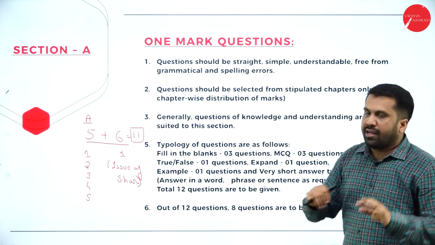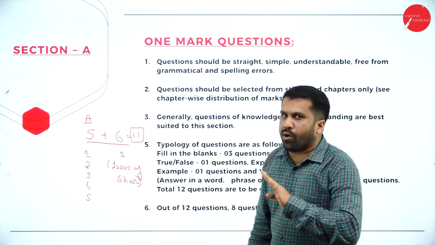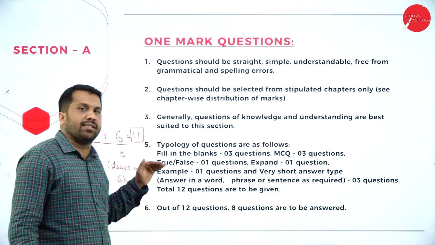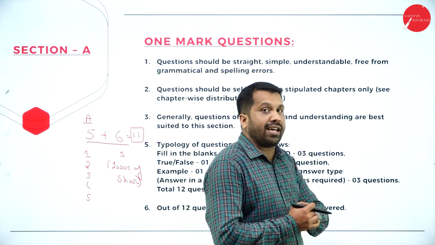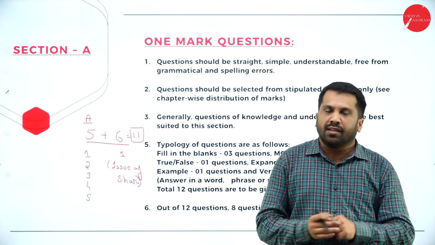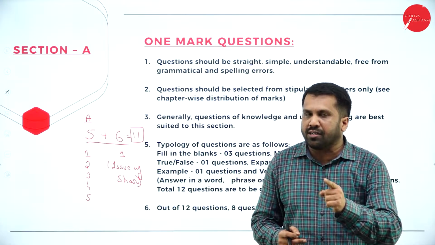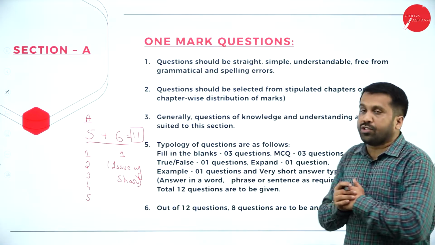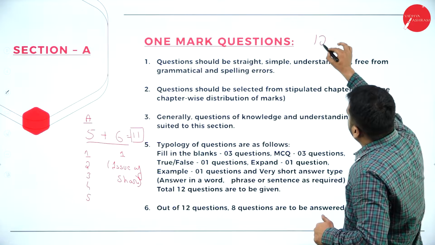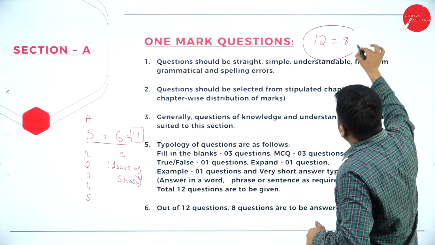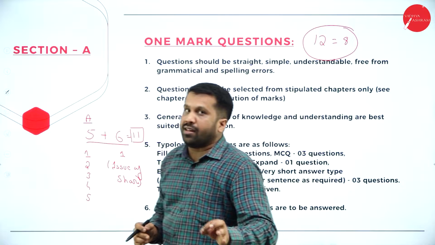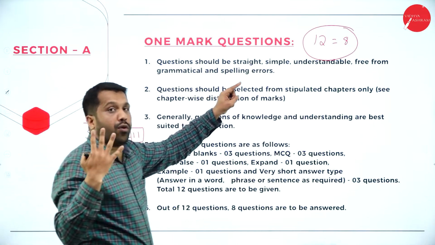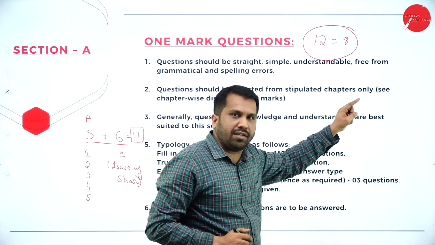How many units are there? 11 units. Don't study theory for all the 11 units. Why? Because if you keep on studying all 11 units, the total number of questions may cross around 150 questions. Can you spend time for 150 questions? Don't spend time. Why? Because your 1 mark question, how many questions will be there? Out of 12, you are supposed to attend only 8. Out of 12, how many are you supposed to attend? Only 8. So you will have 4 options in this. Hope you are clear.